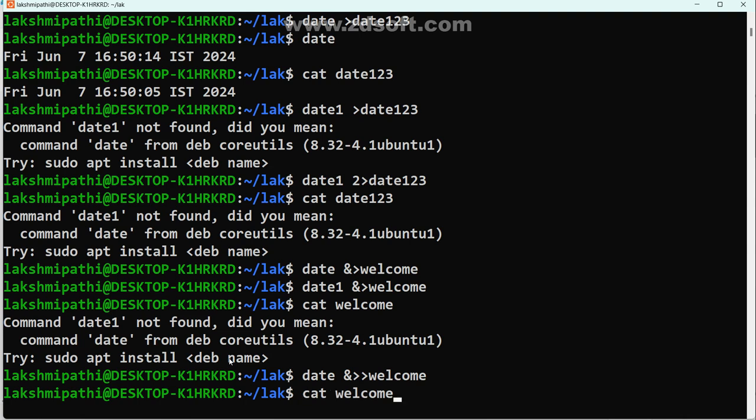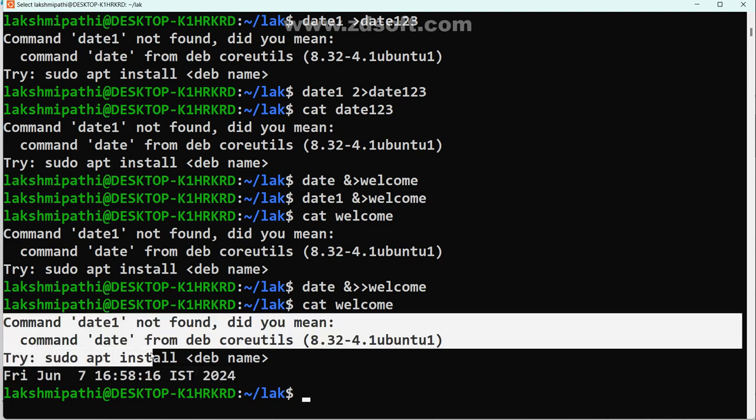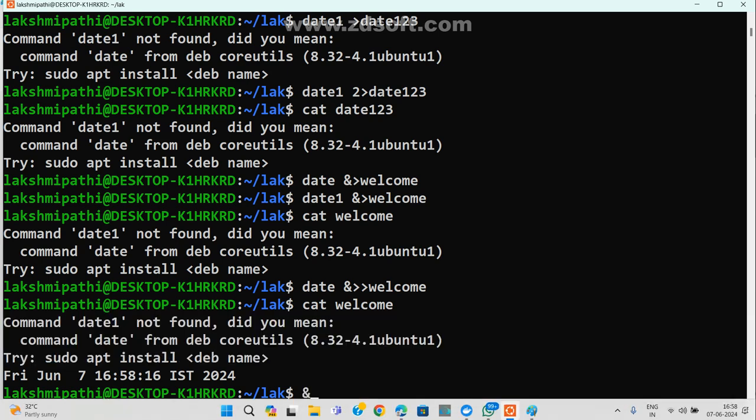Now I go for cat. Now see my error message here. This is my output message. It is displaying, it is storing based on 1. It is storing based on 2. We don't know, right? Sometimes 1 may work, sometimes 2 may work. When 1 works, the command is properly executed. Command not properly executed means 2. For that, industry people developed ampersand. Ampersand means either 1 or 2. Now got the clarity?